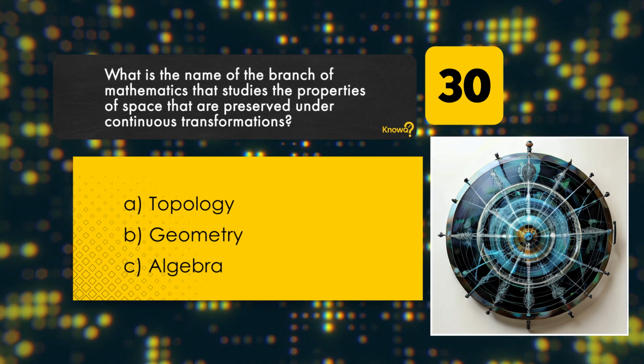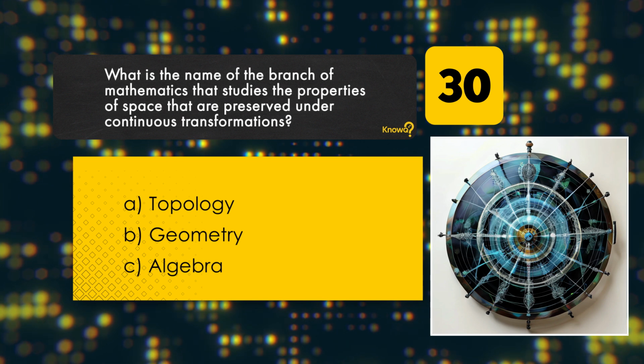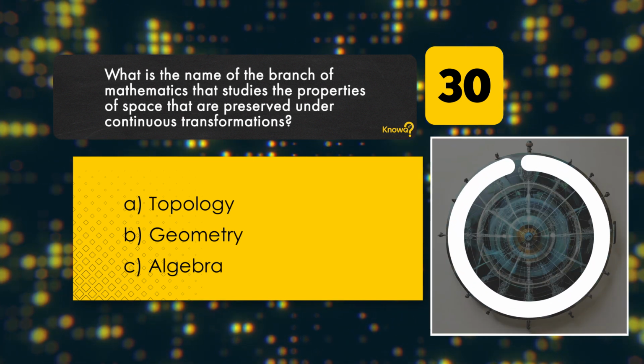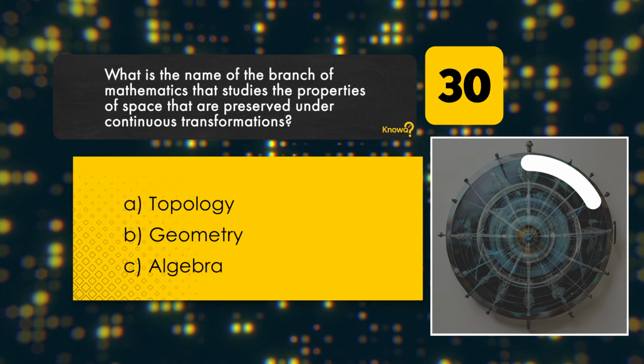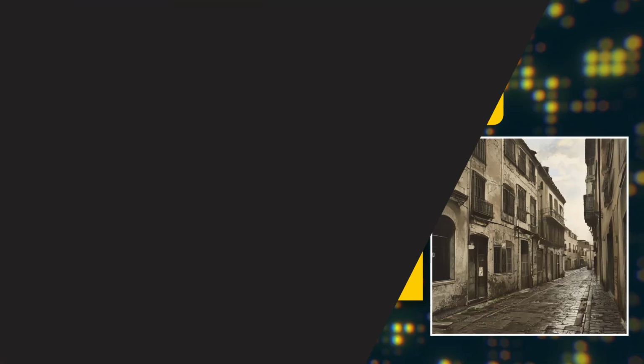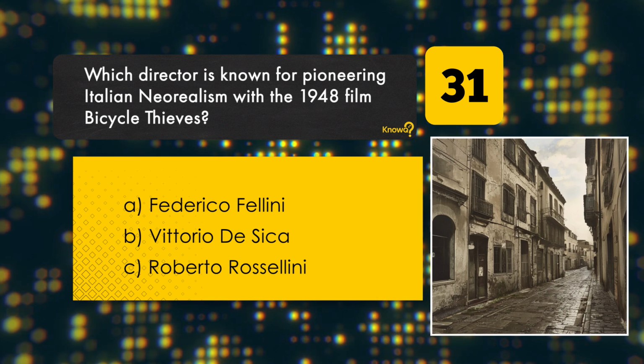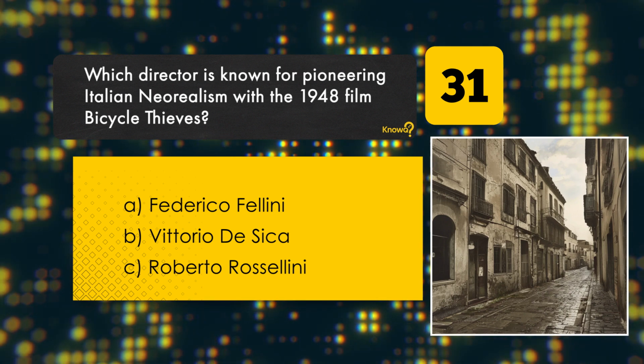What is the name of the branch of mathematics that studies the properties of space that are preserved under continuous transformations? Topology. Geometry. Algebra. Correct answer: Topology.